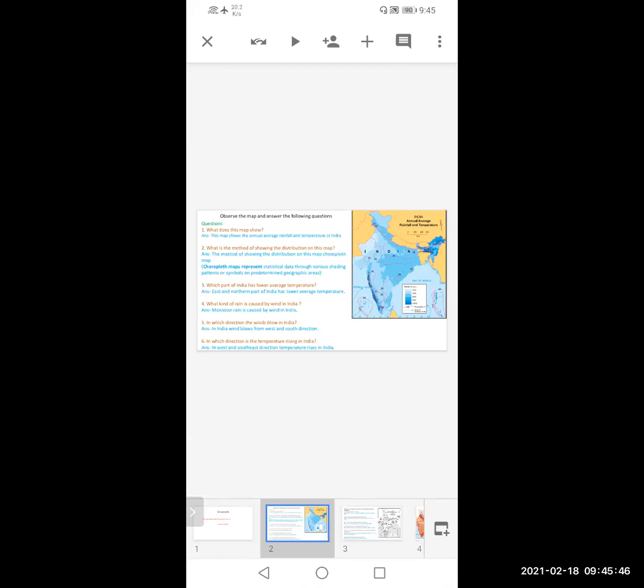One important thing regarding map reading is that there are no understanding-based questions like in English, where you get a question such as what is your point of view or what you think. There are direct questions where we have to observe the map and write the answers. In this lecture, we are going to discuss in detail how to observe the map, how to write perfect answers to the given question, and how you can get complete marks for that particular question.